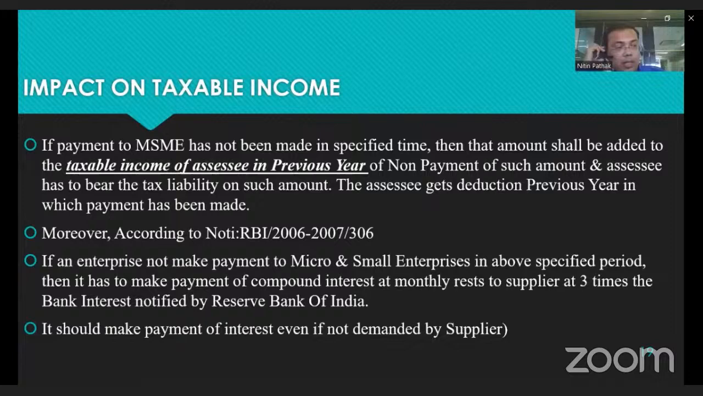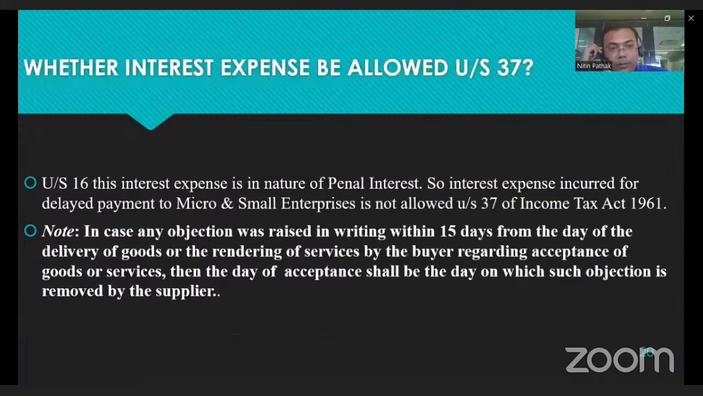Here is one more rider. First of all, the buyer needs to make the payment to the supplier within the time limit as we discussed earlier. Now, there is the interest provision for the difference period. The difference period starts from the due date as per the agreement, or the 15 days time, or the 45 days maximum time, and ends on the date of actually making the payment. For the difference between the two, the buyer needs to pay interest at 3 times the specified rate on a monthly basis as per the RBI notification number 2006-7306.